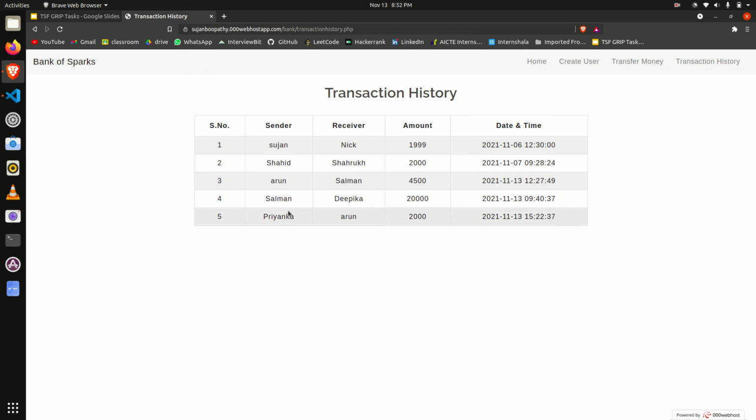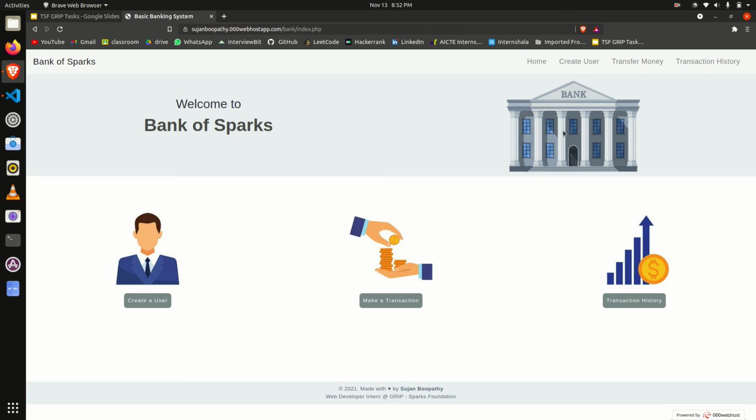Here are the transaction histories. Priyanka sent 2000 rupees to Arun, along with the date and time. Here is the home page. Using this navigation bar we can switch between these functionalities.